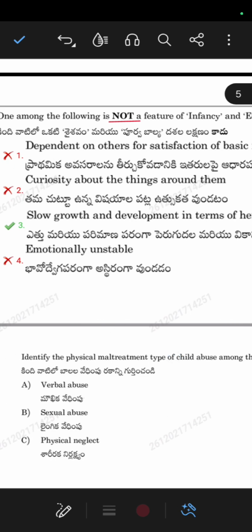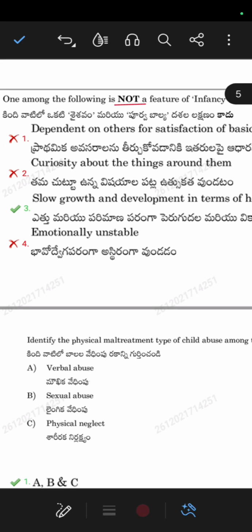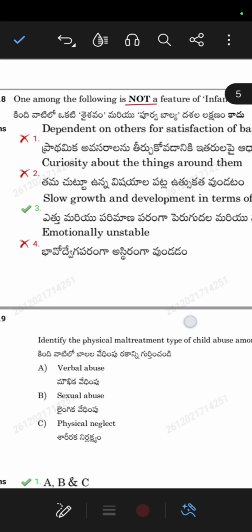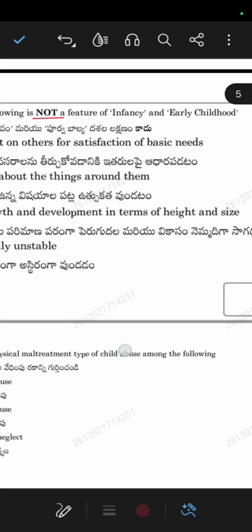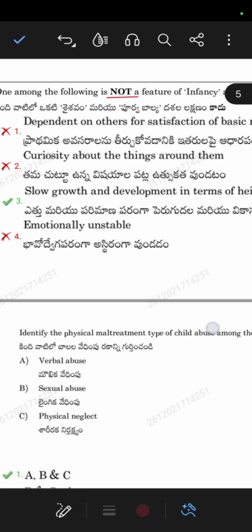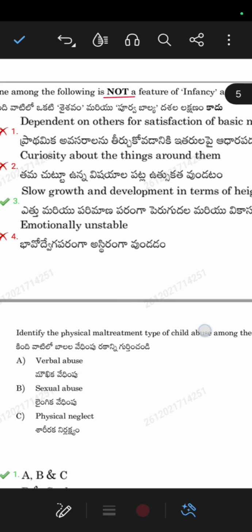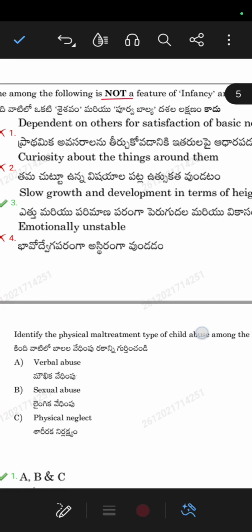So which is not? Dependent on others for satisfaction of basic needs, curiosity about the things around them, slow growth and development in terms of height and size, emotionally unstable. So here in infancy and early childhood, the growth will be very rapid, the development will be very rapid.